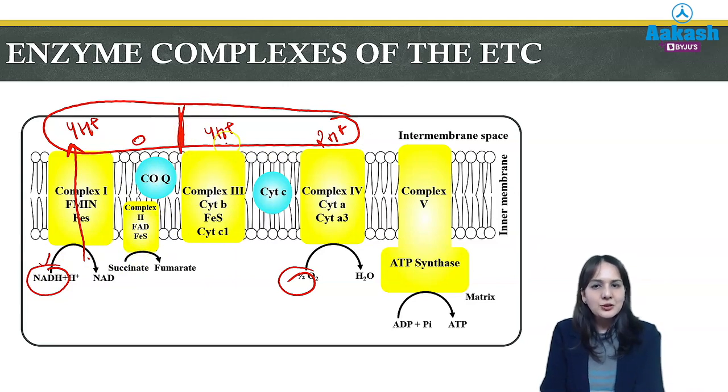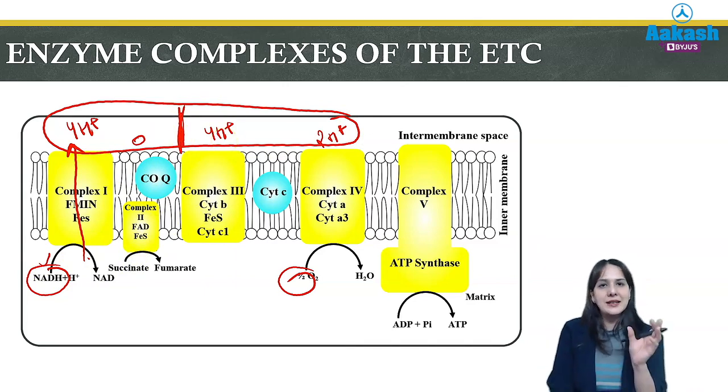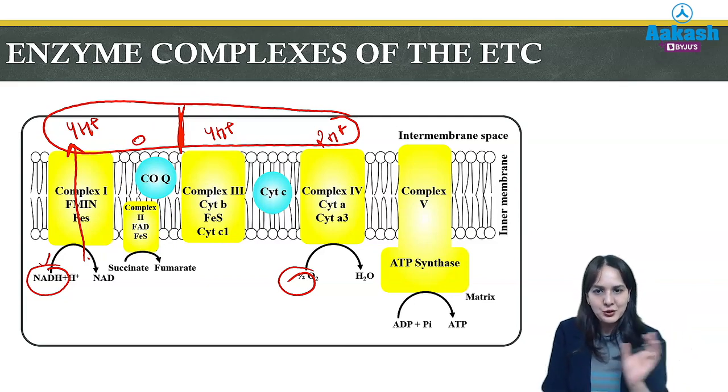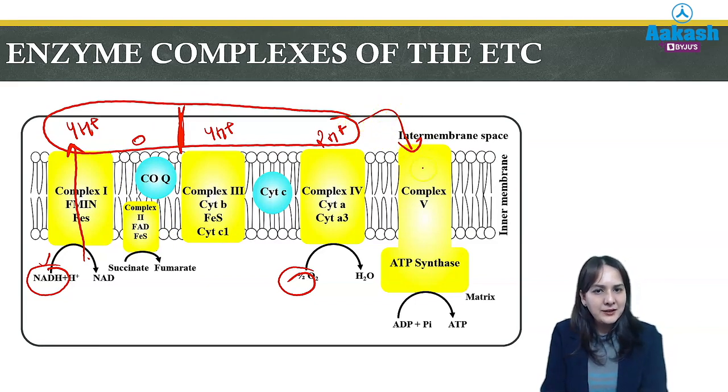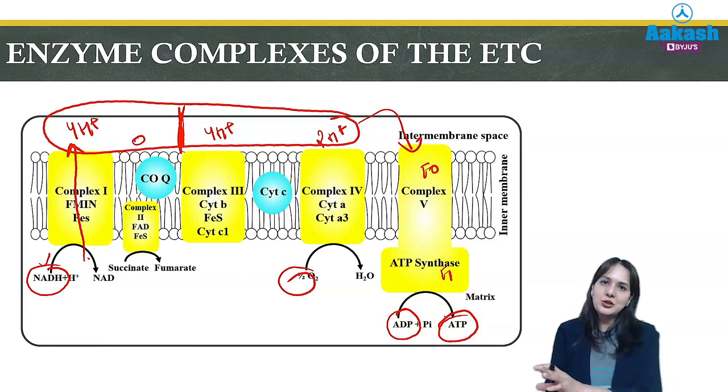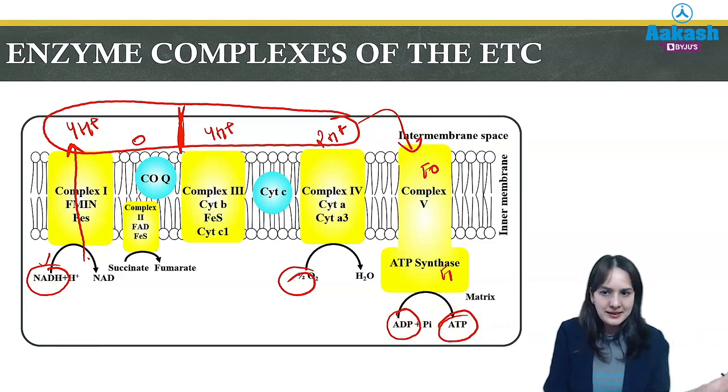So 10 in case of NADH and 6 in case of FADH2, which you should remember. Then these protons enter through complex 5, FO and F1, and ADP is converted to ATP. So this is how the electron transport chain is associated with ATP synthesis.